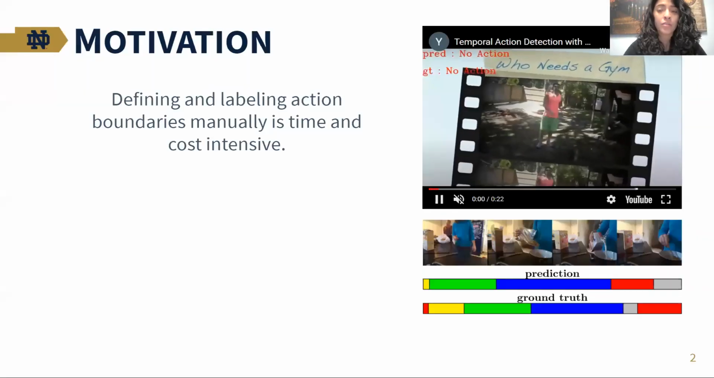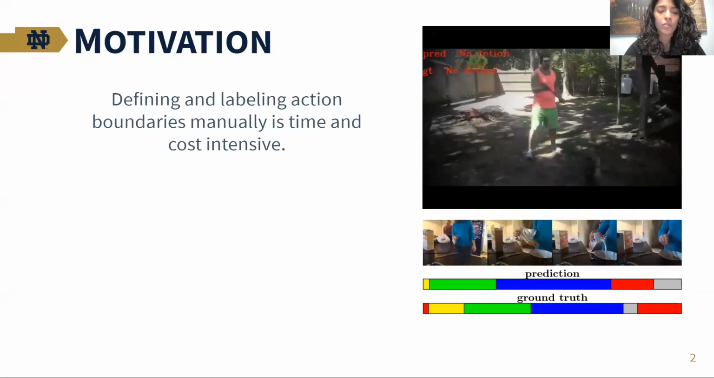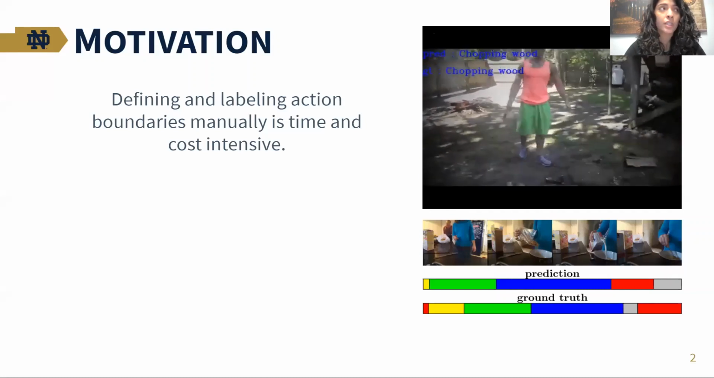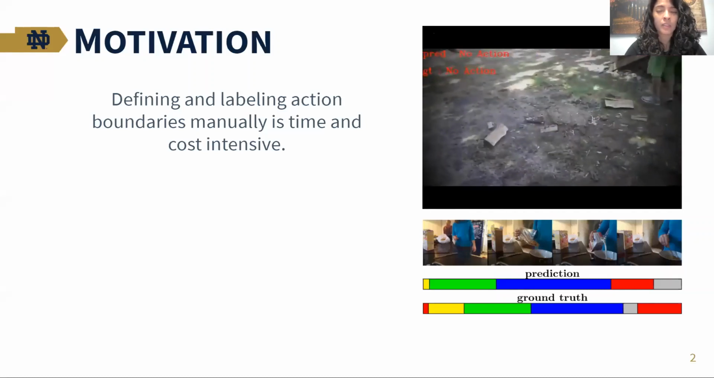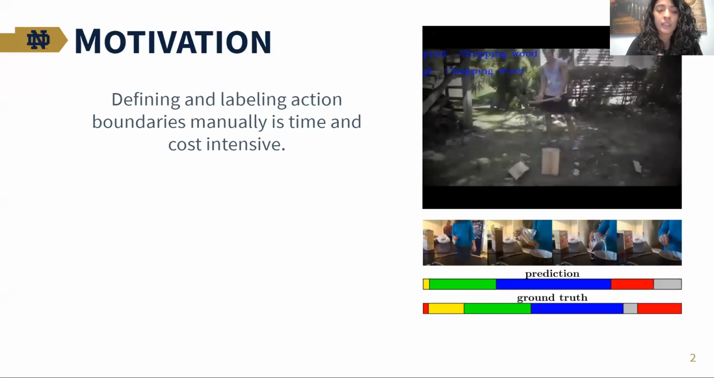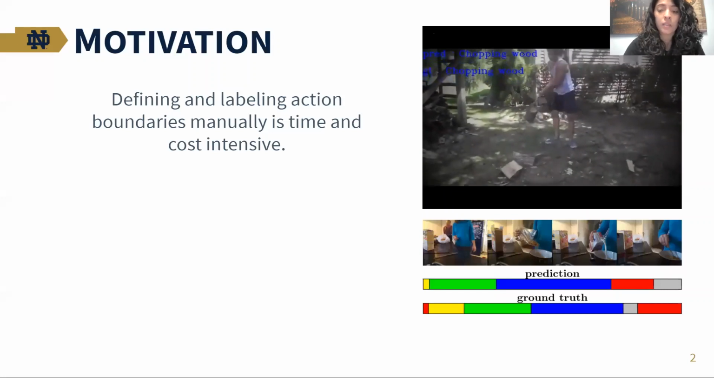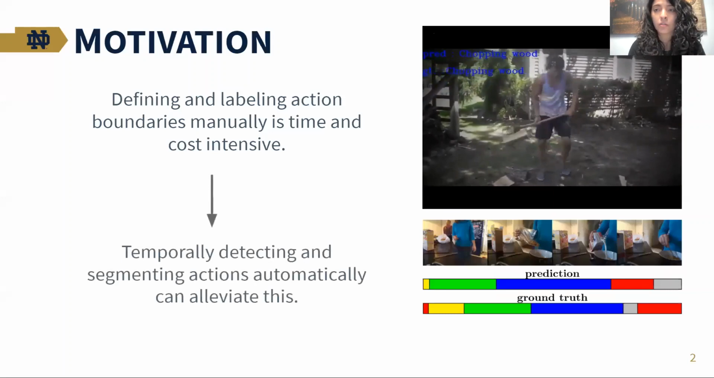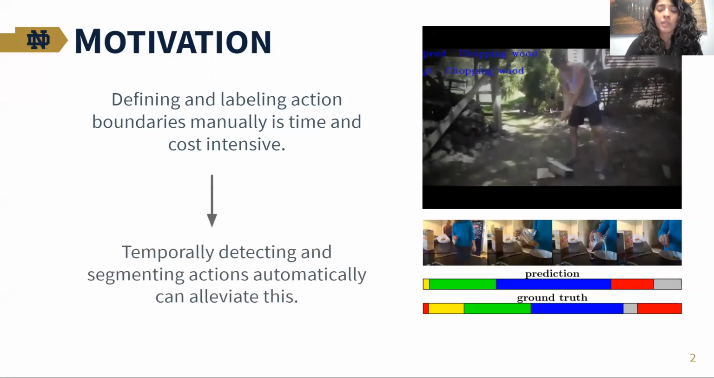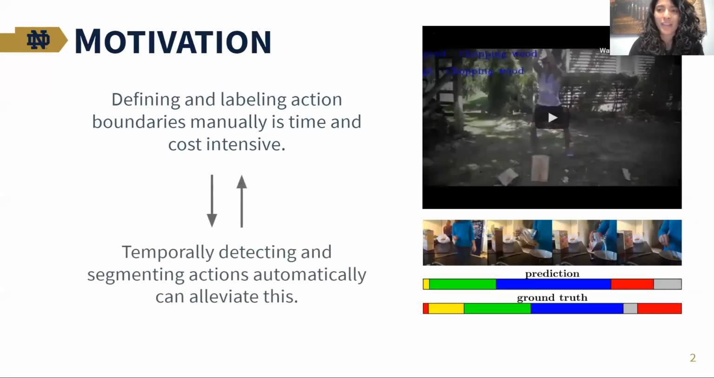What is our motivation? For the task of action recognition, we need to know what specific action is happening at any given moment. But generating these labels can be very cost-intensive. So one would think, well, let's just train a network to do this. The problem is that this network would also require labels, which is something that we are trying to alleviate with